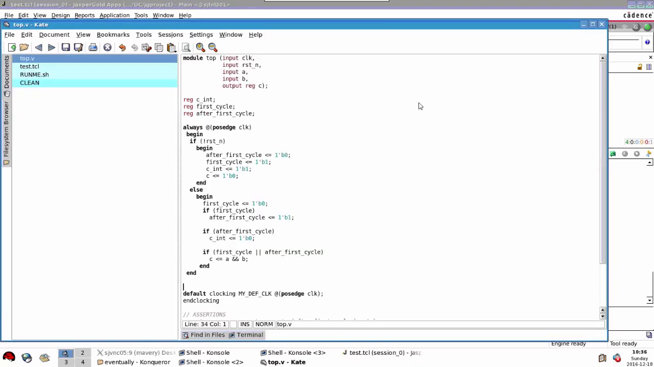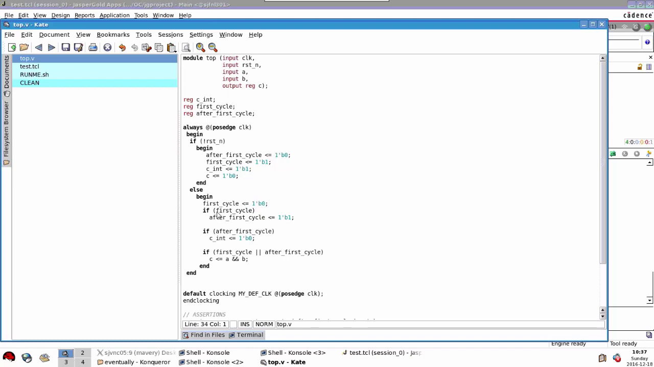So let's take a look at the second and final example, which has two properties in there. We've got a simple module with a clock and a reset and two inputs, A and B, and an output reg C. Also internally, we've got some internal signals here. These bottom two are flags which indicate whether we're on the first cycle or whether we're past the first cycle. This first cycle flag is set in reset, and at the first clock thereafter, that flag is cleared.